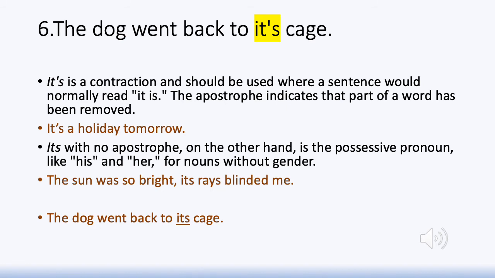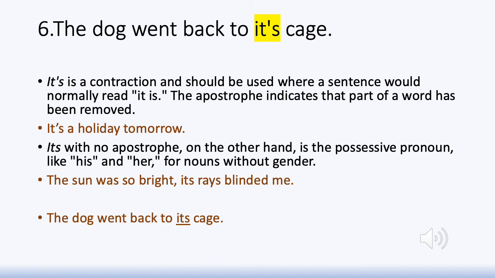In a similar way, it apostrophe S is a short form of it is. Now, is that what you want to say in this sentence? The dog went back to it is cage? Not at all. What you want to say is that the dog went back to its cage. You're using its there as a pronoun. What pronoun? A possessive pronoun.